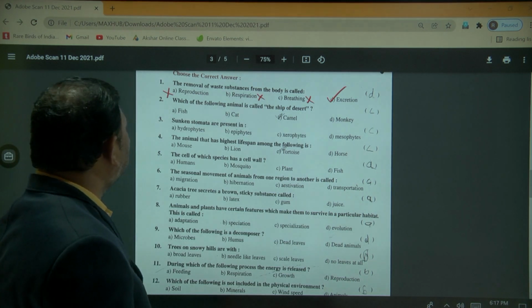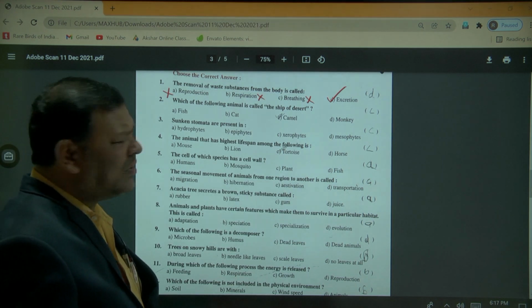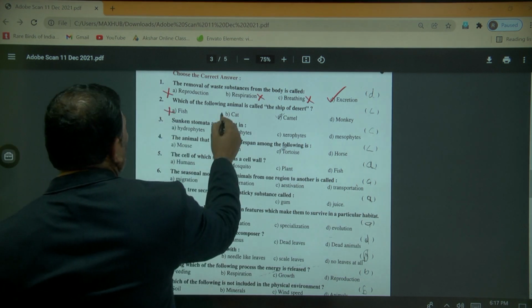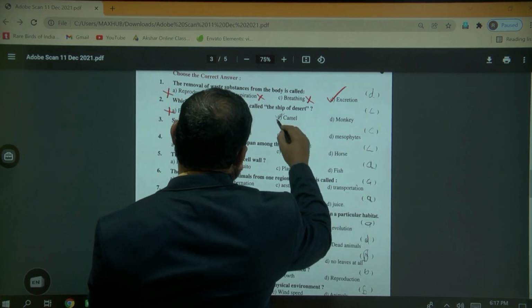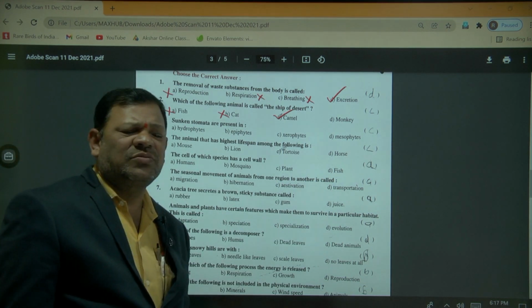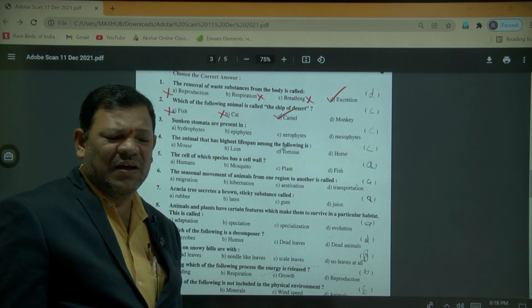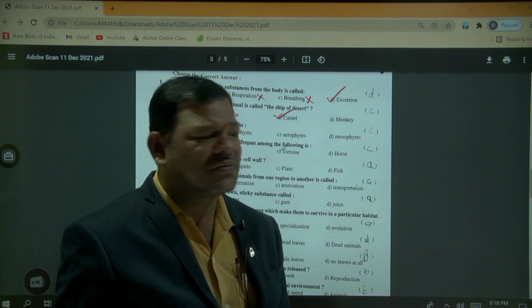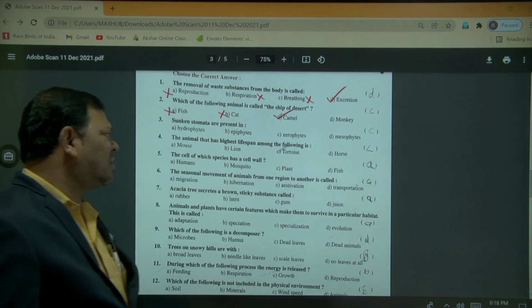Second one: which of the following is called the ship of the desert? Actually, which organisms live in the desert? Fish, can they live in the desert? No. Cat? No. Monkey? Yes, but it is not called that. The camel is, because the camel can go for a long time and only when food and water are available can it drink water and take food. So that's why the camel is known as the ship of the desert.